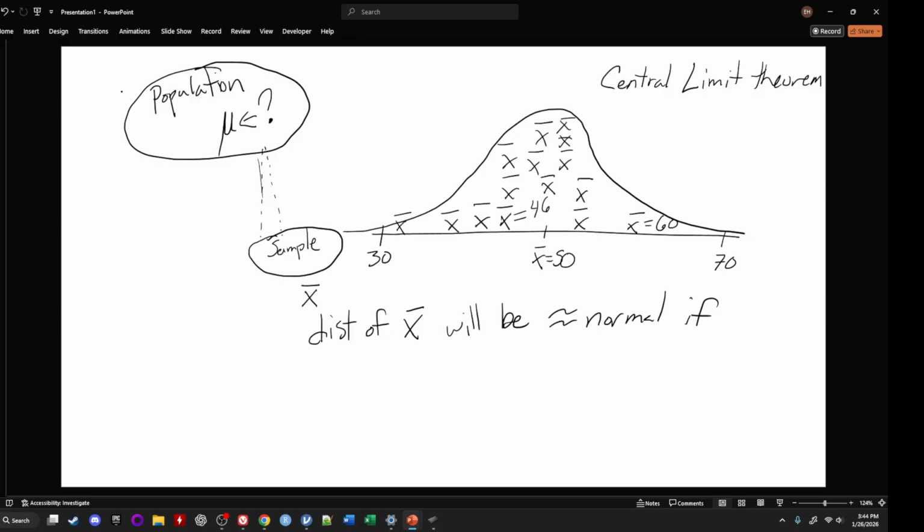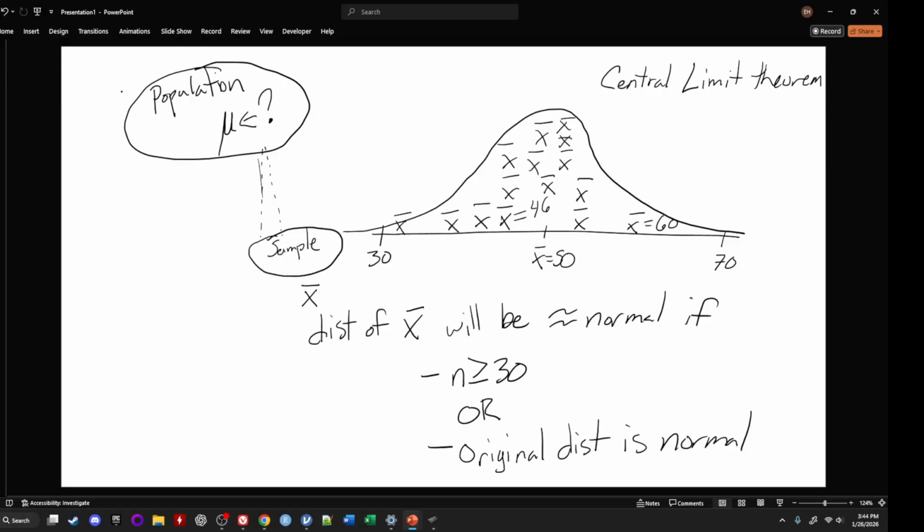if one of two things is true: if our sample size is greater than or equal to 30, or if the original distribution is normal. Okay, this gives us a ton of firepower for what we are able to do at this point.